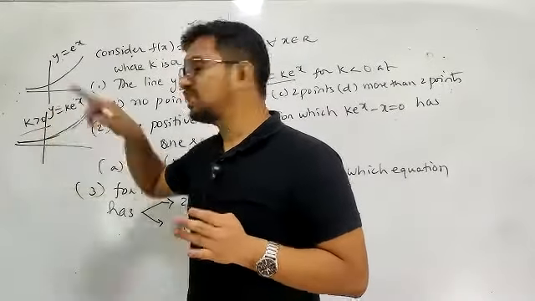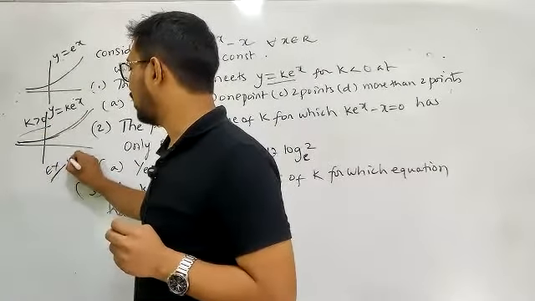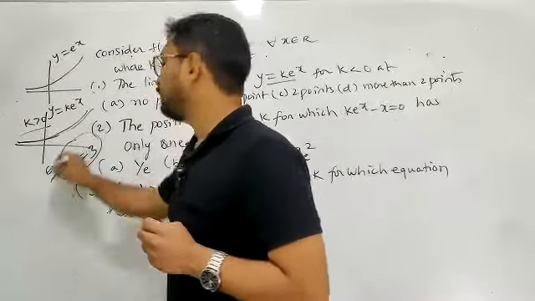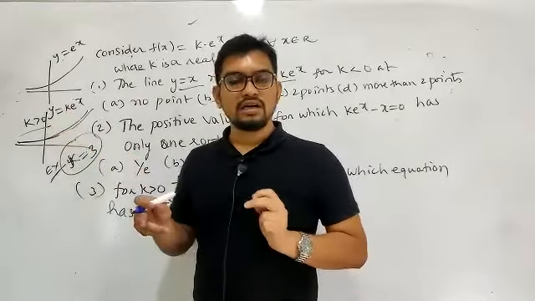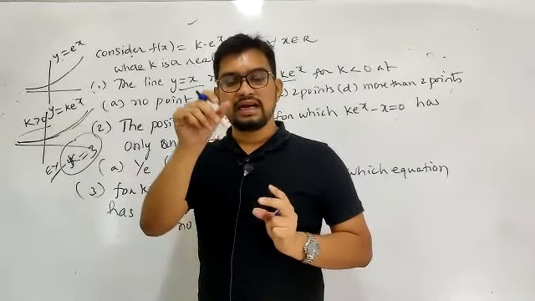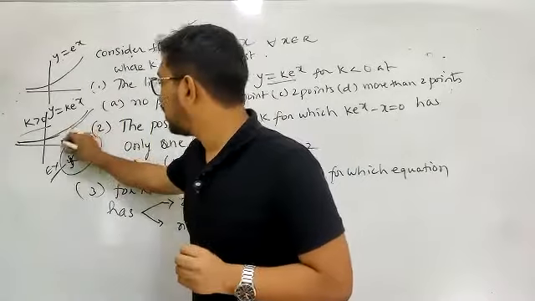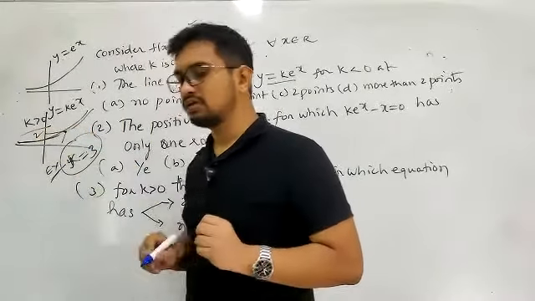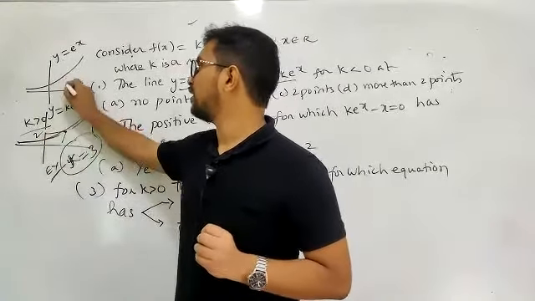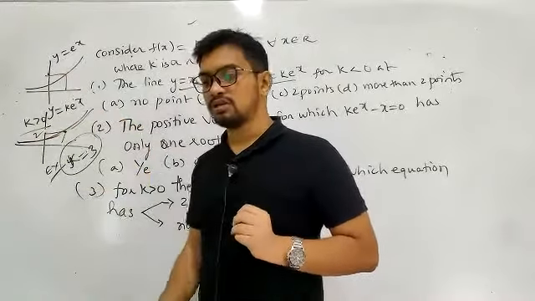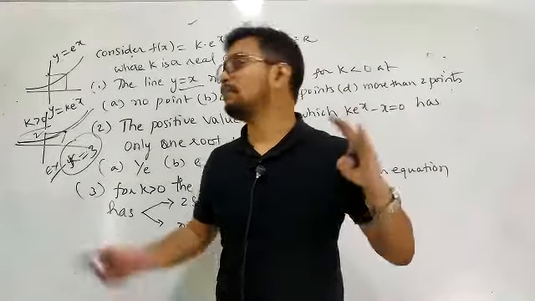If I am writing y is equal to k into e power x, let's say for example k is equal to 3. At every different value of x, the y value is increased 3 times. For example, if the y value here is 2, with k equal to 3 the y value here becomes 6. So at every point you are enhancing the value if k is greater than 0.